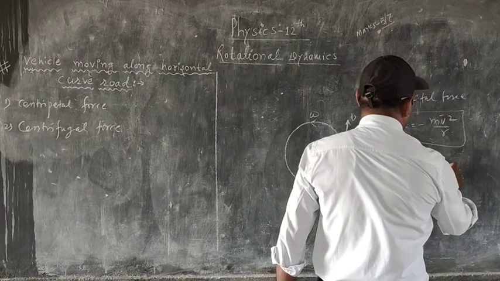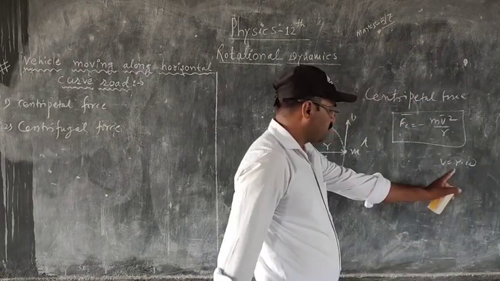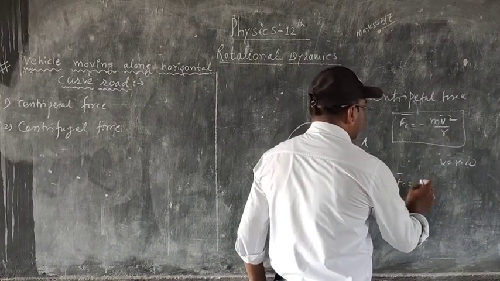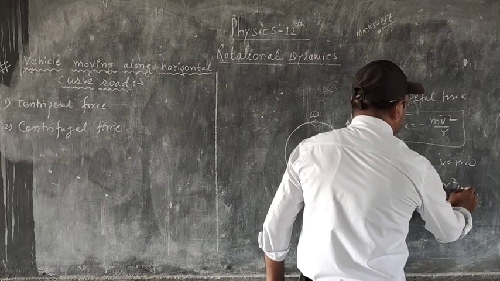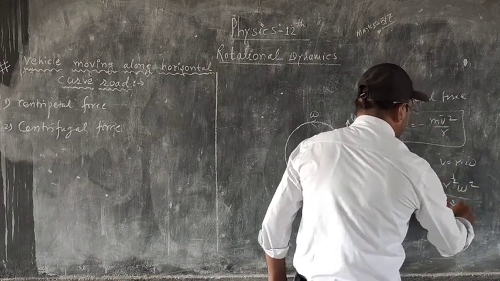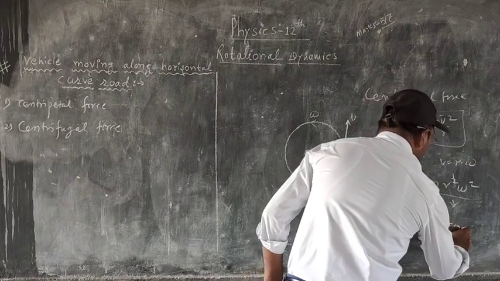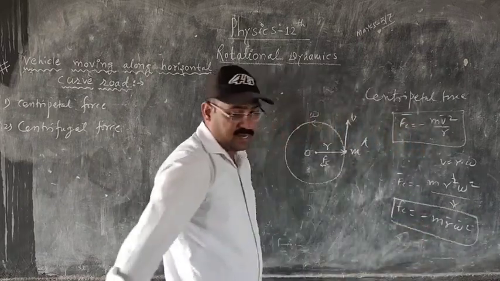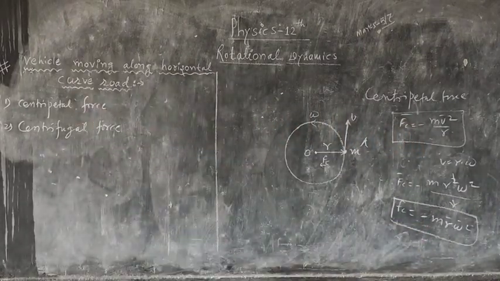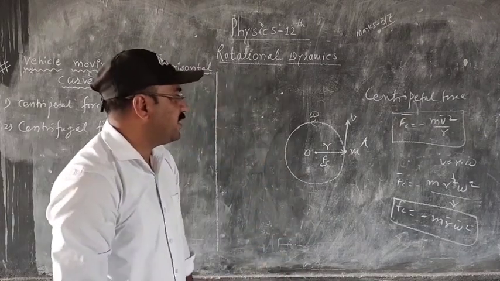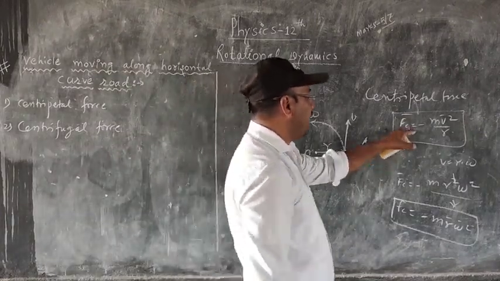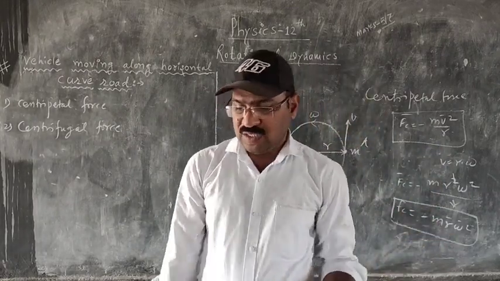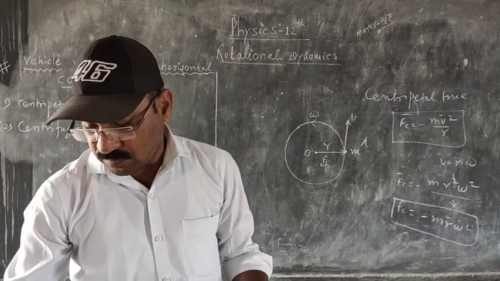Again, v is equal to r into omega. Putting v is equal to r into omega in this, Fc is equal to minus m r square omega square upon r, and the r will cancel. Therefore, minus m r omega square. Here you have to remember the centripetal force Fc is equal to minus mv square upon r, or Fc is equal to minus m r omega square. This is called the centripetal force.